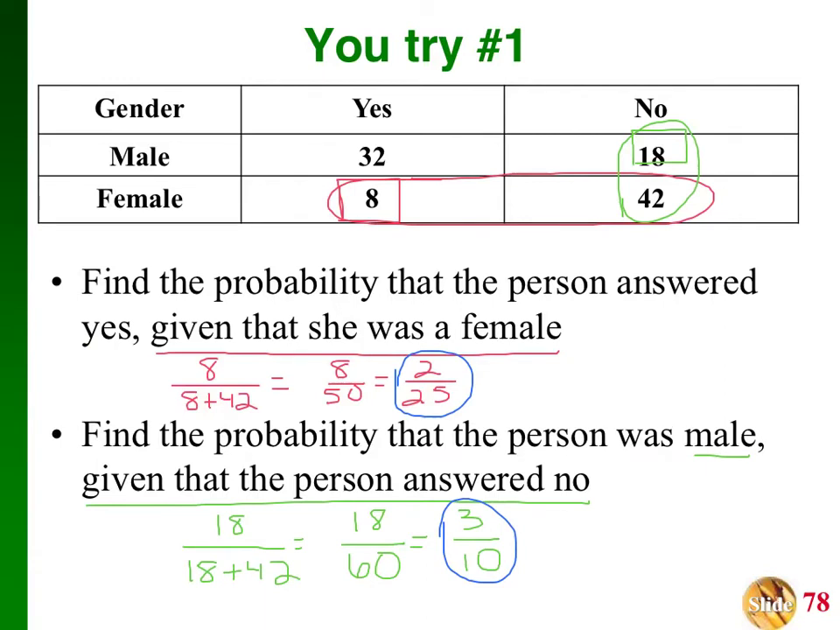Okay, so here are my answers. I got 2 over 25, which if you wanted to put it in decimal form, you would have gotten 0.16, same thing. 3 over 10, which if you wanted to put it in decimal form, you would have gotten 0.3. So either one is fine. You can put either answer. All right, good job. If you have any questions, make sure you put little question marks by them so I know to go over that with you tomorrow in class.